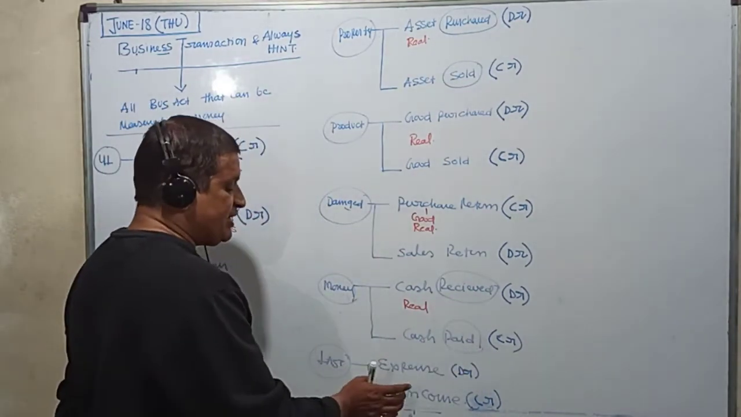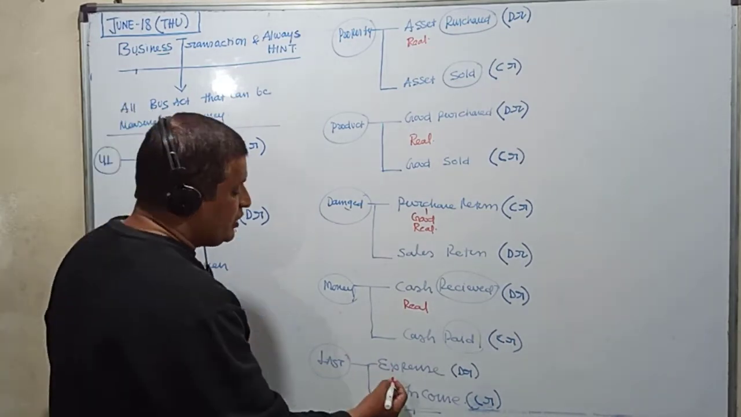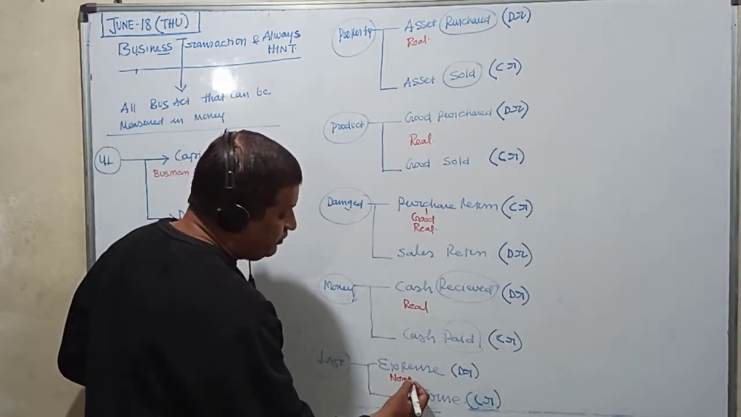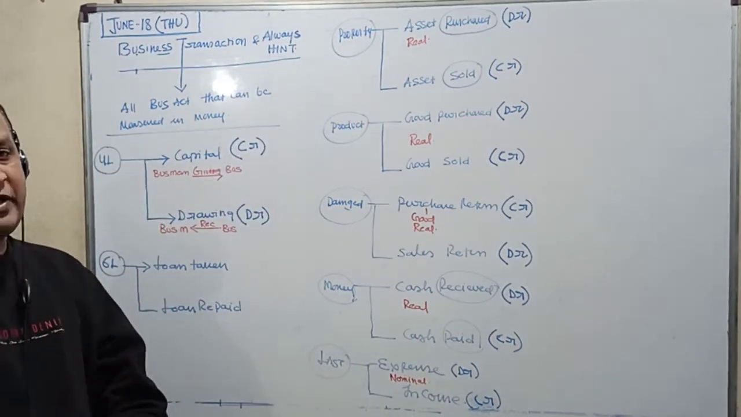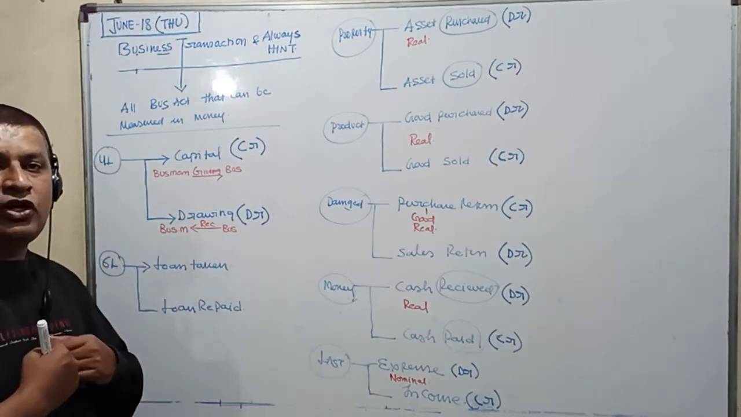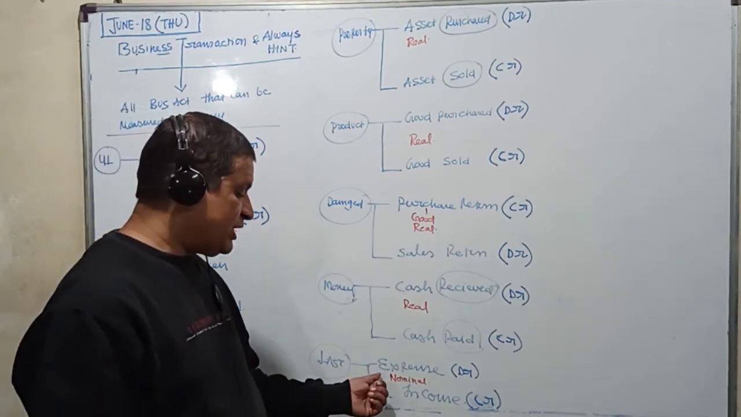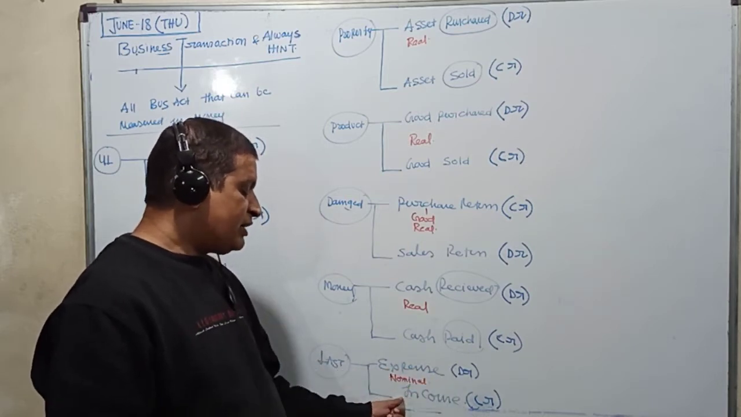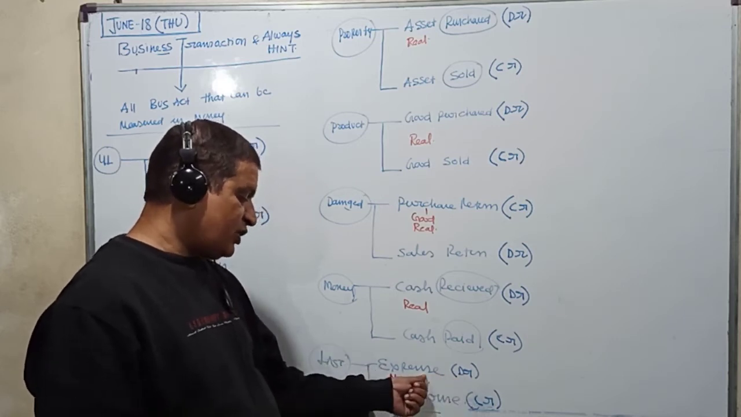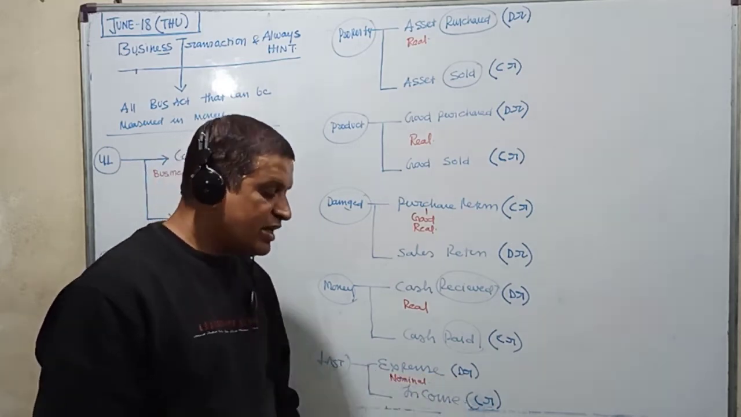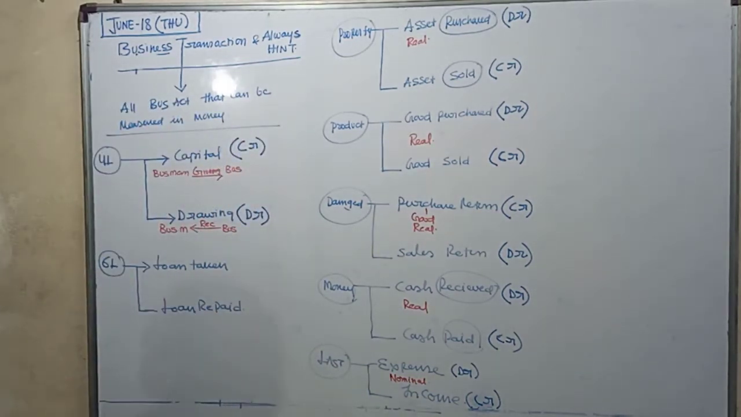Finally, we come to expense and income. They represent what? They represent nominal account. And what is the rule for nominal account? Debit all expenses and losses, credit all incomes and gains. So as simple as that. Expense will always be debited and income will always be credited. This is the technique which we are using, and we are calling it the always technique. I hope you understood.